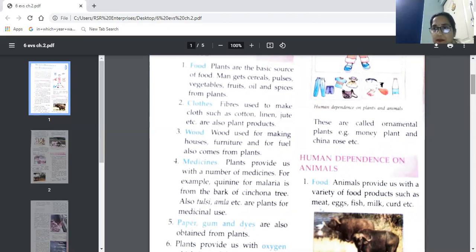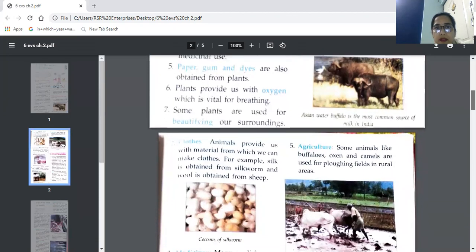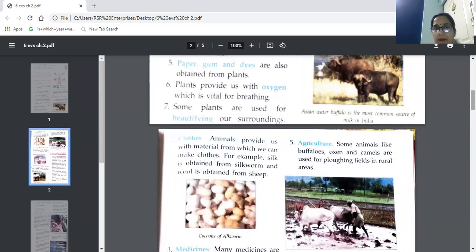Next one, paper, gum, and dyes are also obtained from plants. The paper which we use, the gum which we use, the dyes which we use to color the clothes, all these things are obtained from plants only.